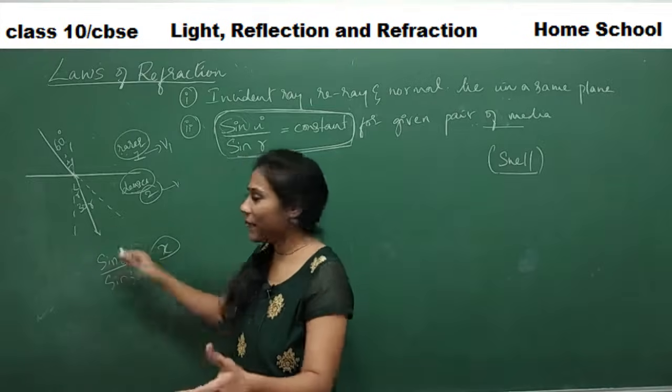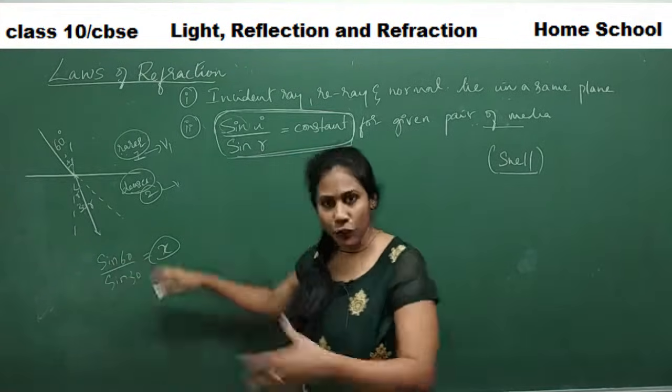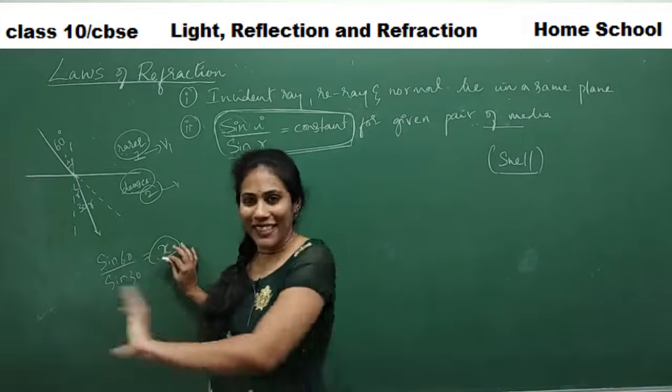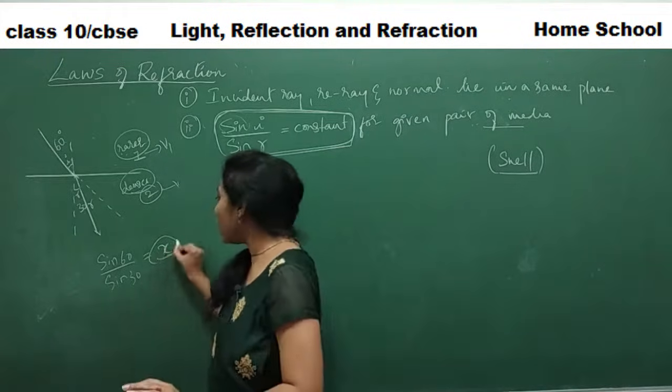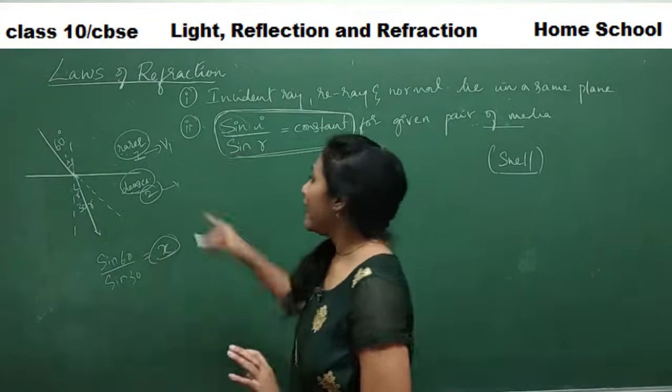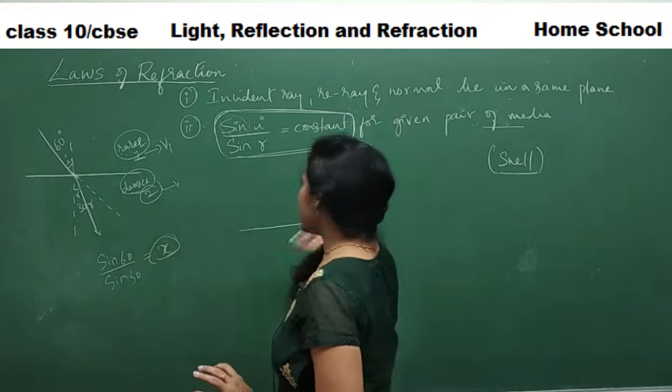Sine 60 is root 3 by 2. Sine 30 is 1 by 2. If you put that in, you get some answer. That's not important now. Let me call that answer x. And now another situation.